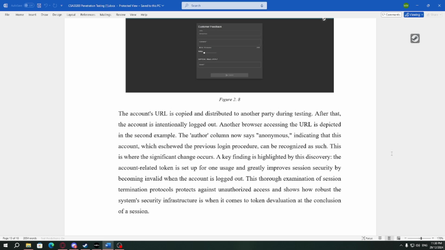The account-related token is set up for one usage and greatly improves session security by becoming invalid when the account is logged out. This thorough examination of session termination protocols protects against unauthorized access and shows how robust the system security infrastructure is when it comes to token devaluation at the conclusion of a session.